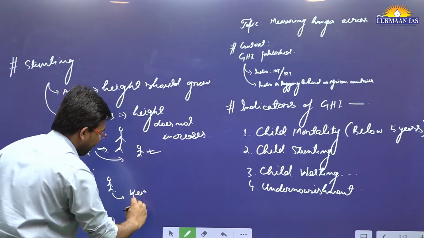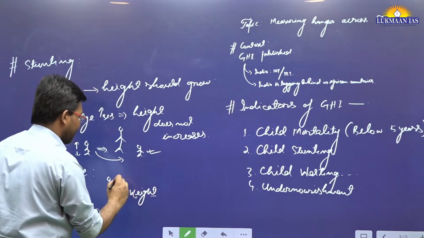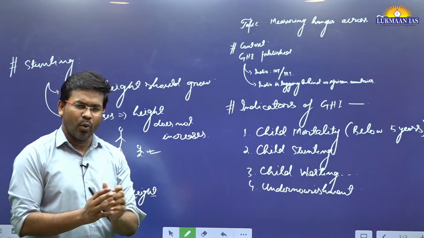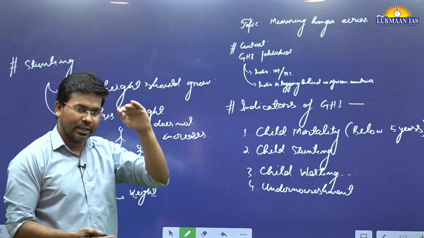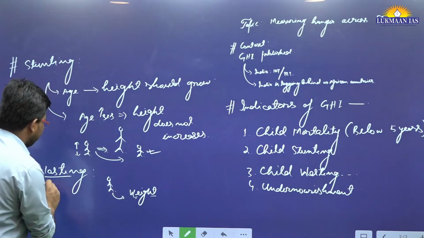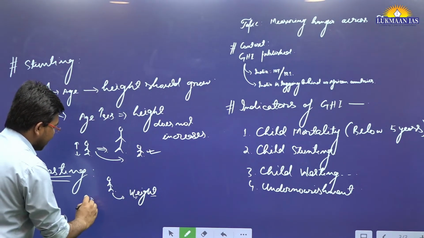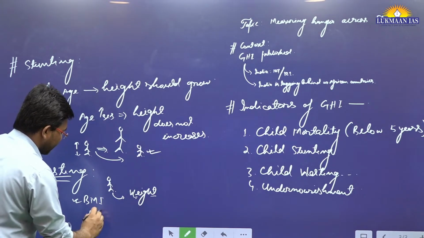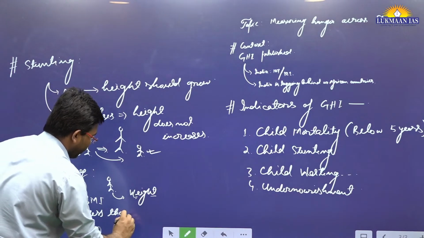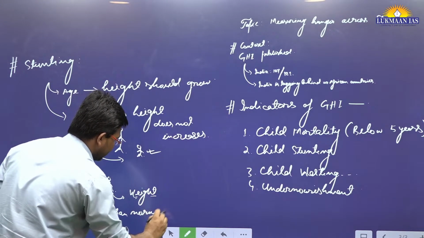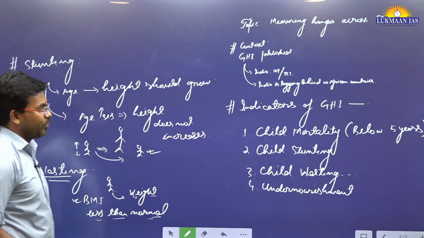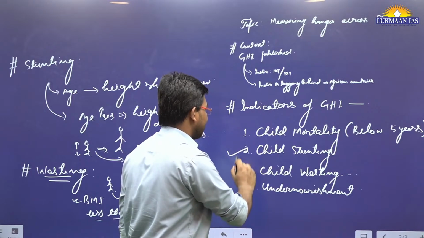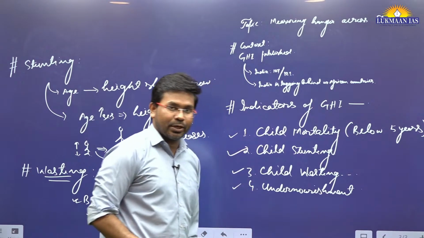Okay, he does not have proper body weight, which means he is very thin. You might have seen photographs of undernourished children who are very thin. That is known as wasting. It means their body mass index is not normal; it is less than normal. So this is the meaning of wasting. So there is a prevalence of child stunting, child wasting, and undernourishment also.